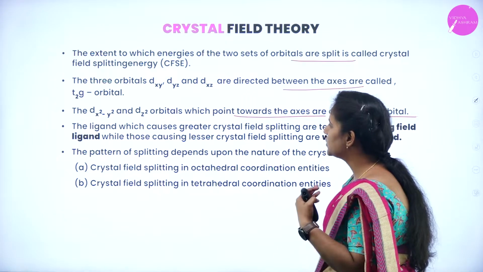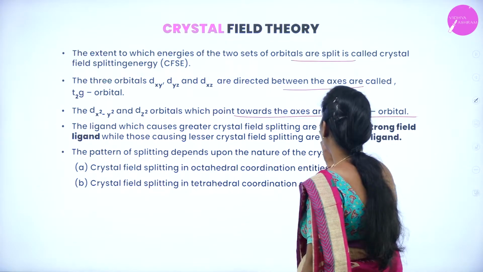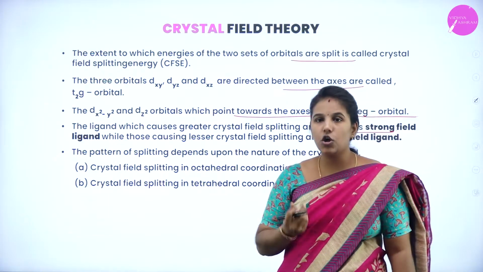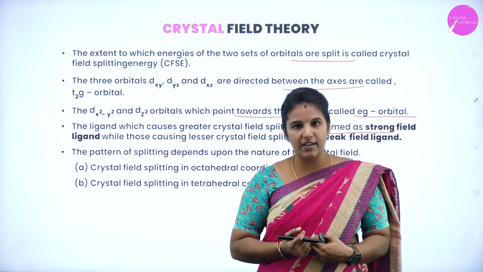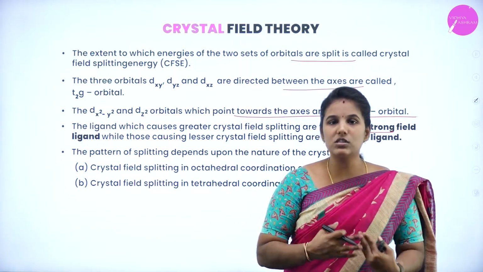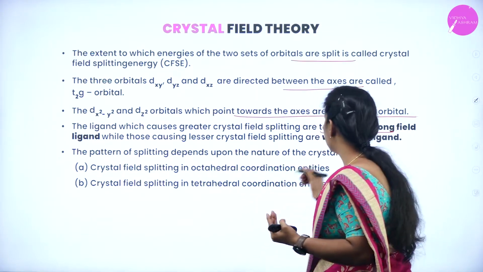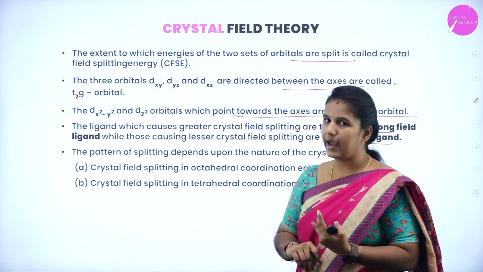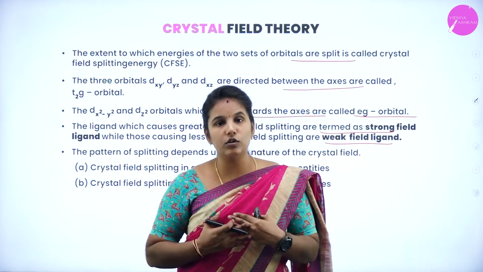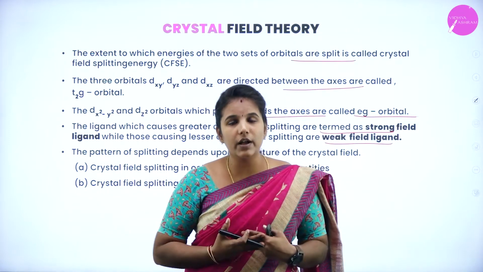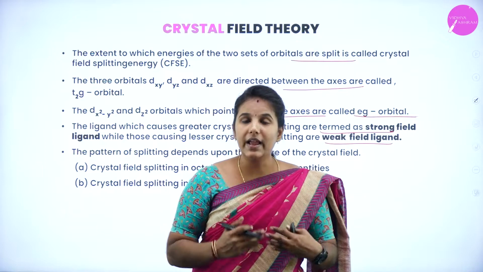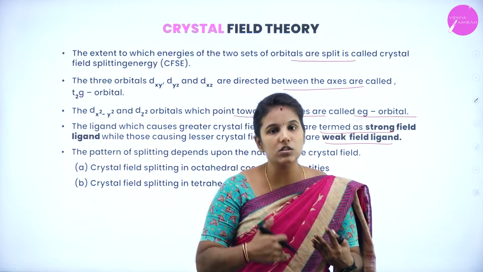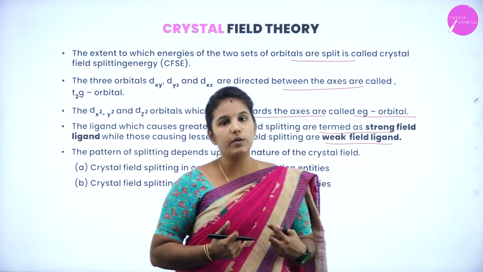The ligands which cause a greater splitting of energy are known as stronger field ligands. If the ligands are weaker, then the splitting is also weakened, and they are known as weak field ligands. So it is very important to know that if the ligands are very strong in nature, their splitting will be high. If the ligands are weaker, the splitting is also weakened and results in the formation of what?